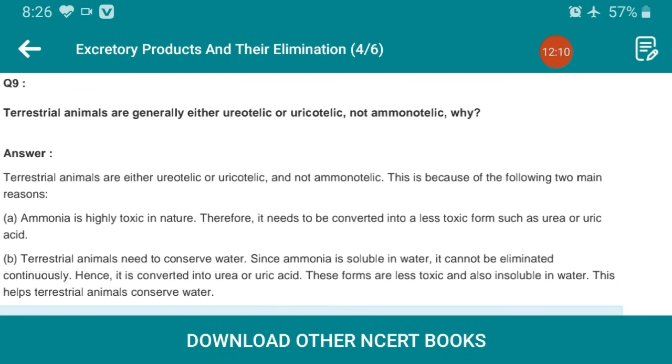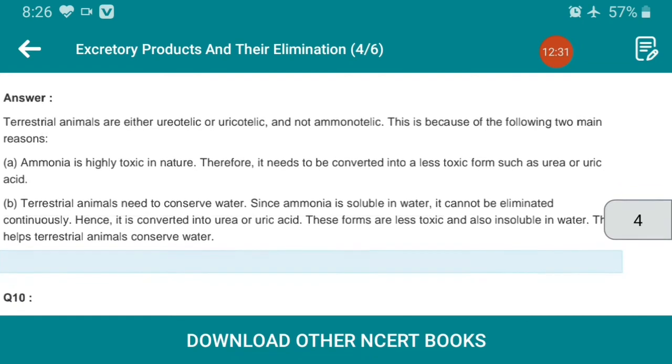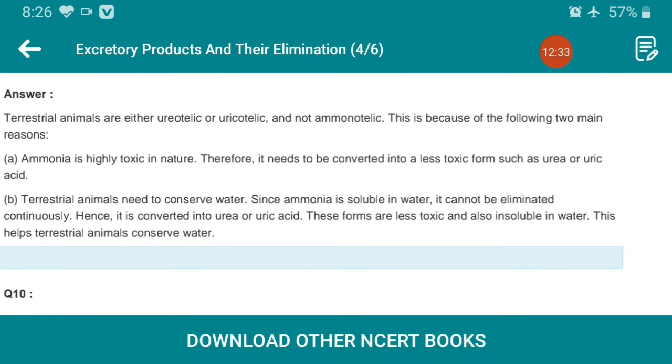Terrestrial animals are either ureotelic or uricotelic and not ammonotelic because of the following main reasons. Ammonia is highly toxic, and therefore it needs to be converted into a less toxic form such as urea or uric acid.